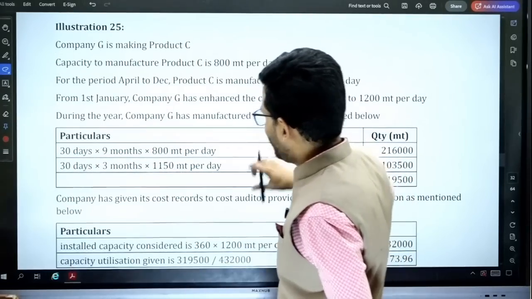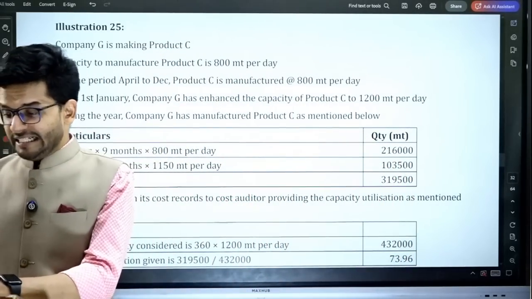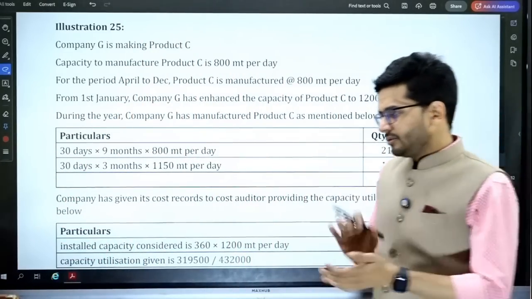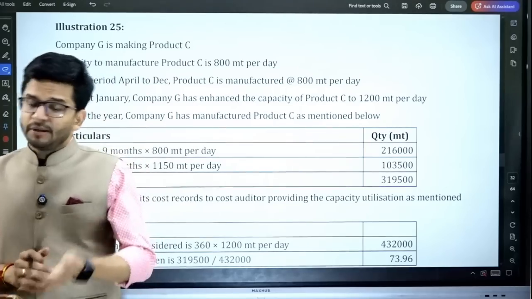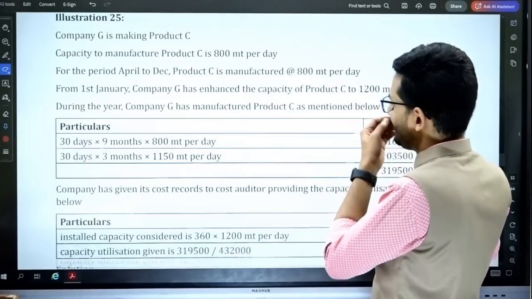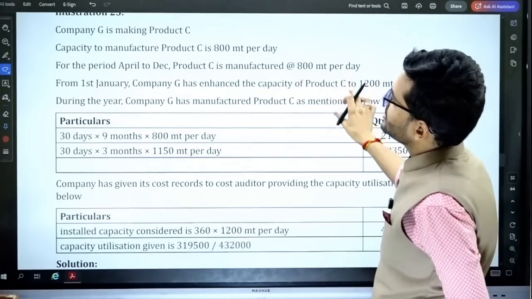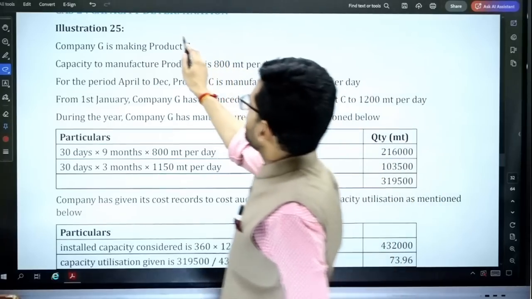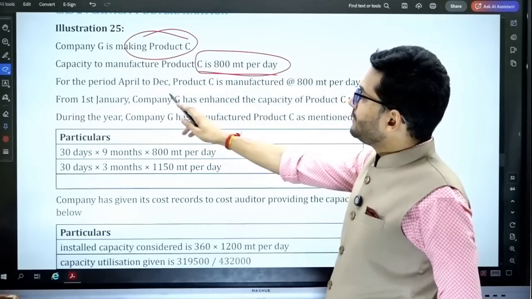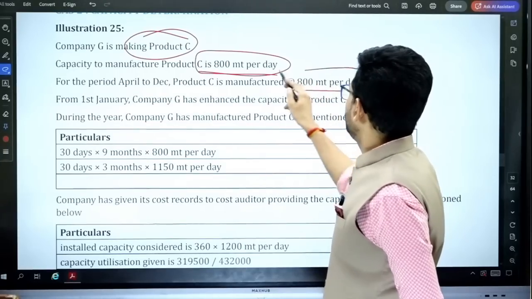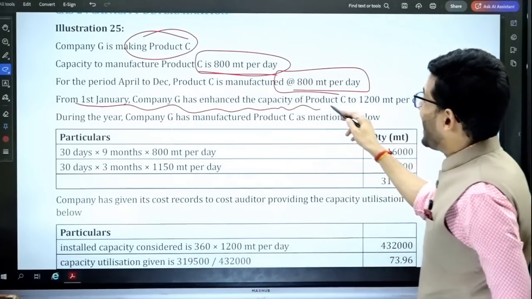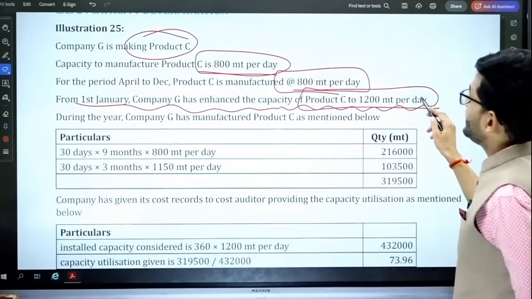Okay, illustration number 25. Capacity determination is not leaving us at all, coming back again and again in different forms, guys, which is okay. All right, let's study the next question. The next question is illustration number 25. Company G is making product C. Capacity to manufacture product C is 800 metric ton per day. For the period April to December, product C is manufactured at 800 metric ton per day. From 1st January, company G enhanced the capacity of product C to 1200 metric ton per day.